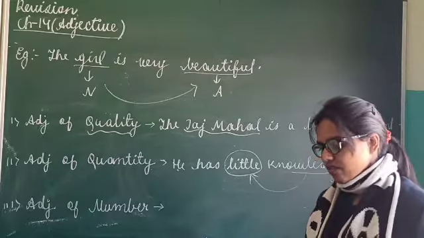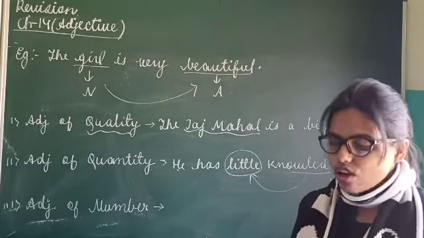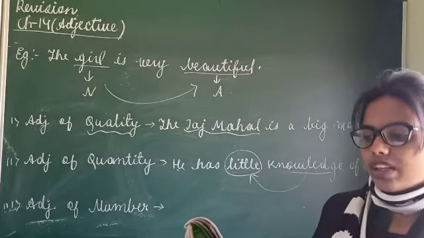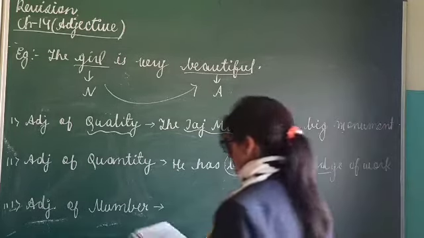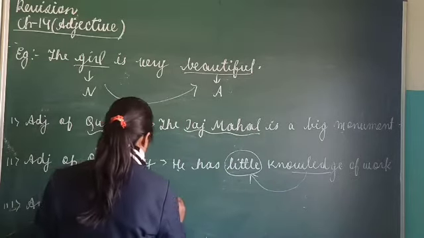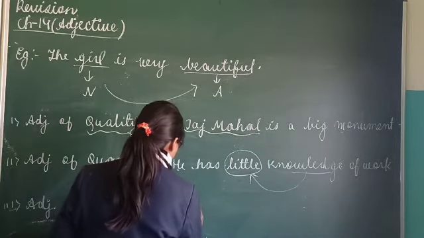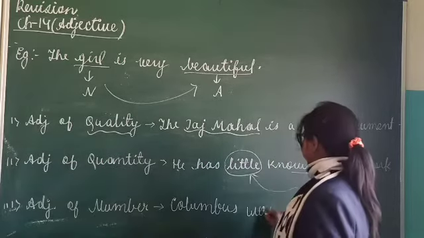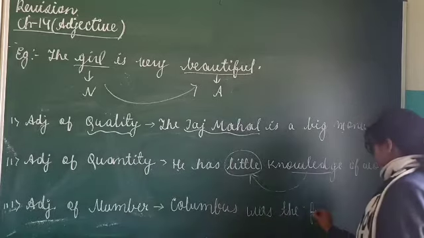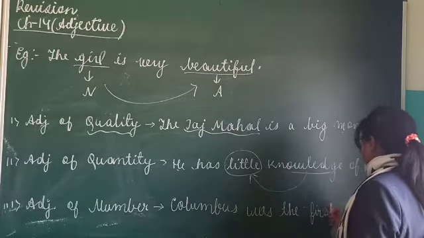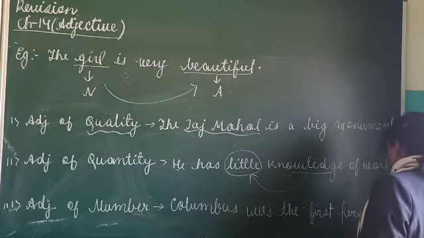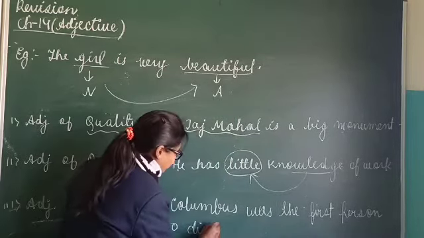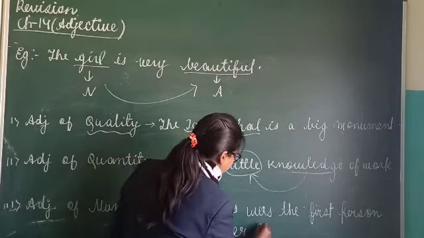Now the adjective of number tells us how many persons or things there are, and in what order any one of them stands. Suppose I give you an example: Columbus was the first person to discover India.